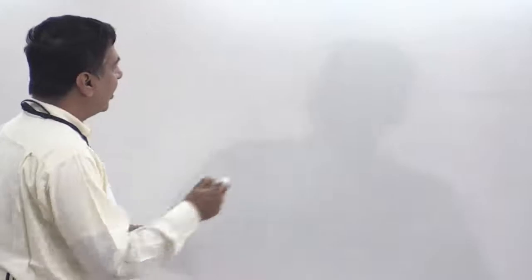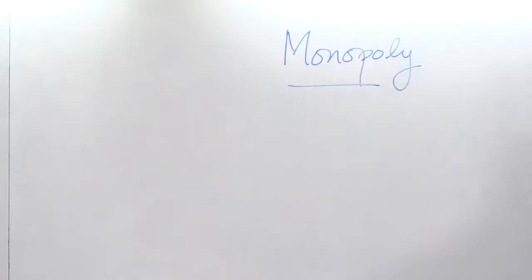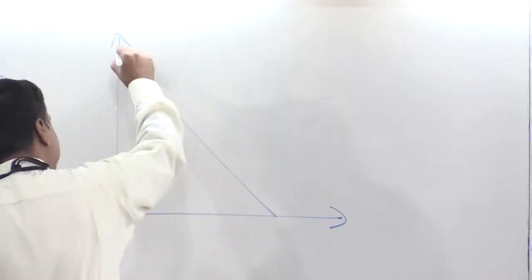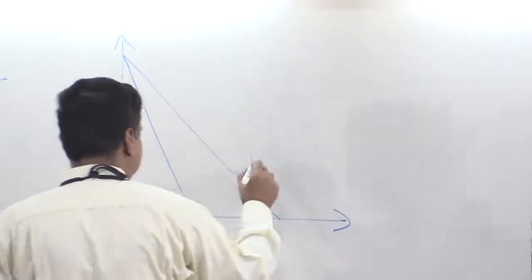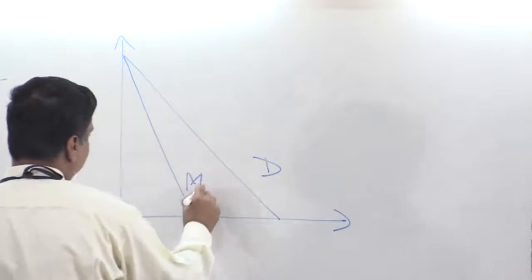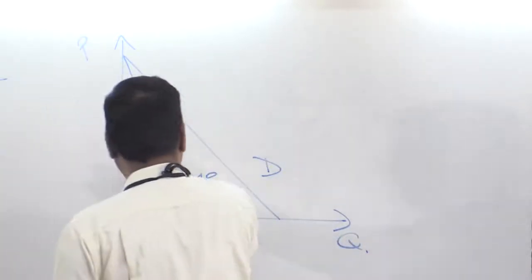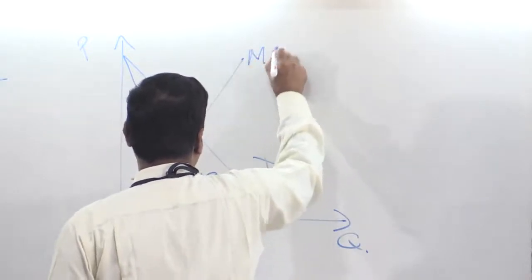So we were talking about a monopoly. We drew a curve like this. So here's your demand curve. We said that the marginal revenue curve will look like this. Demand, marginal revenue, quantity, price. And let's suppose this is the marginal cost.